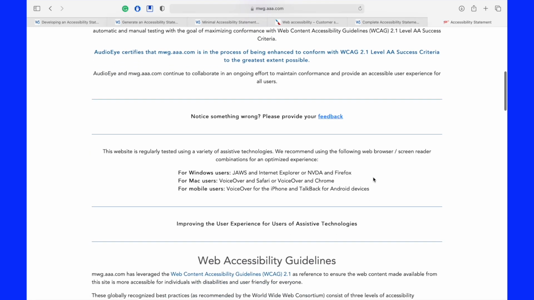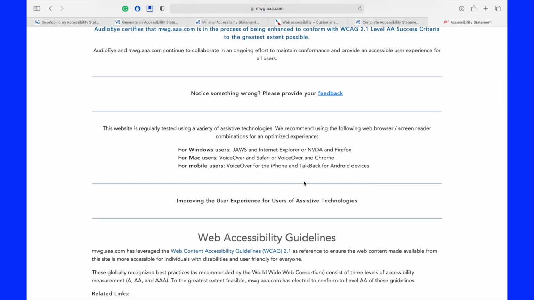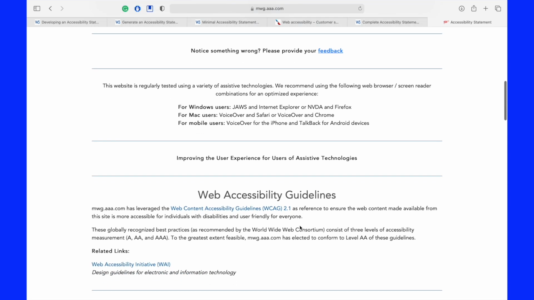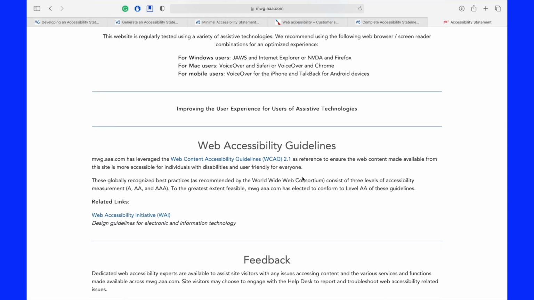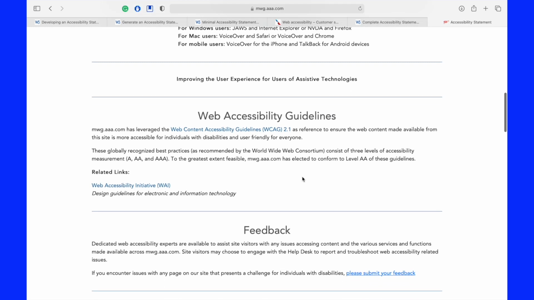They also talk about the different testing that they do and what is recommended. So they talk about JAWS using Internet Explorer, or NVDA in Firefox, or Mac users using VoiceOver in Safari or VoiceOver in Chrome. So they're giving you a lot of details about the best experience you can have with the screen reader. So that can be really helpful.